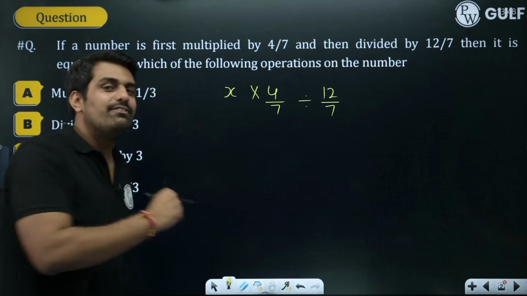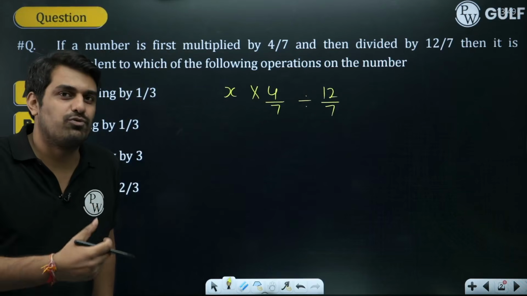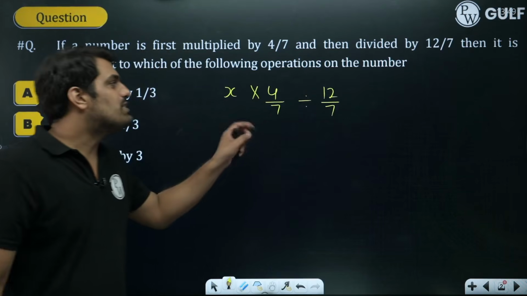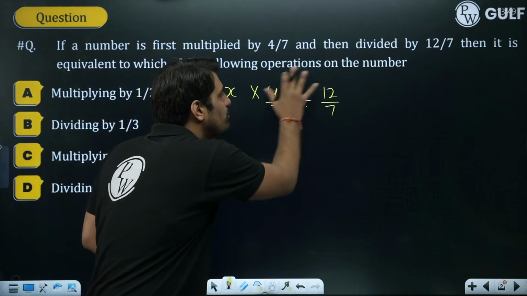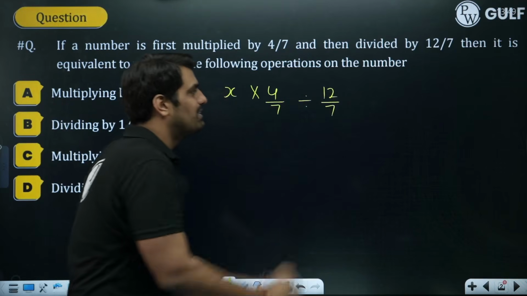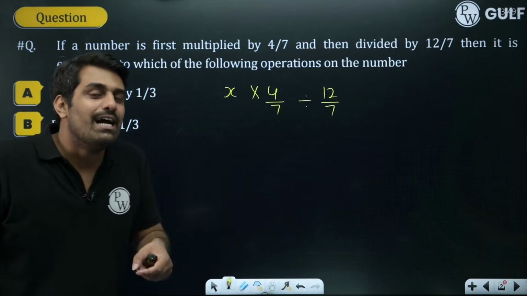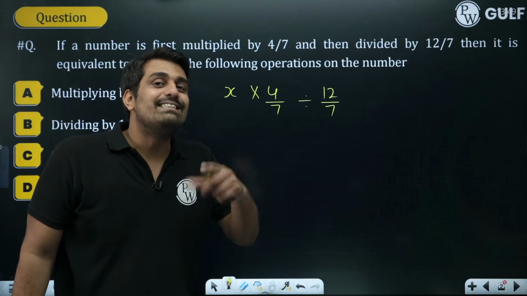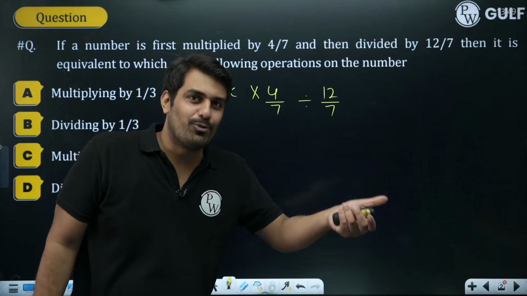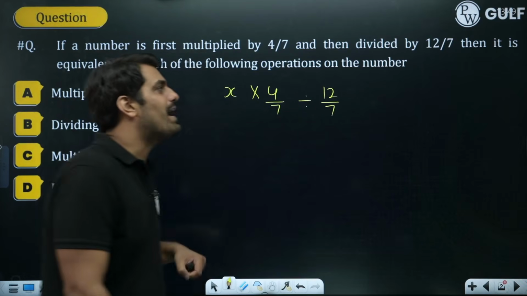Now the question on face value is very simple, but it's conceptual. How conceptual? Many of the students will be getting confused in this calculation: 4/7 divided by 12/7. One basic understanding should always be there. What, sir? When you are dividing any number, that is nothing but multiplication of the reciprocal. Multiplication of the reciprocal. What am I trying to convey?